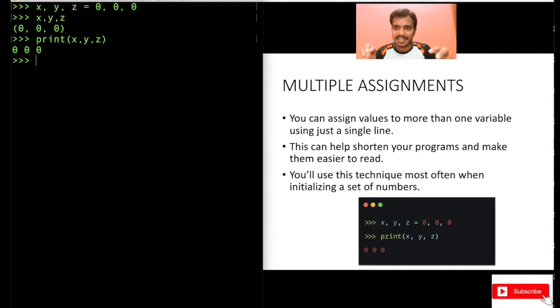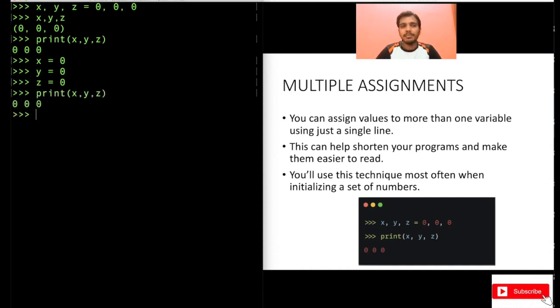If you want to initialize x, y, z by 0, 0, 0, another way is x equal to 0, y equal to 0, z equal to 0. This is also fine, right? This also will work. Try to print it. This also works, right? But which code is better? This one or these three lines?